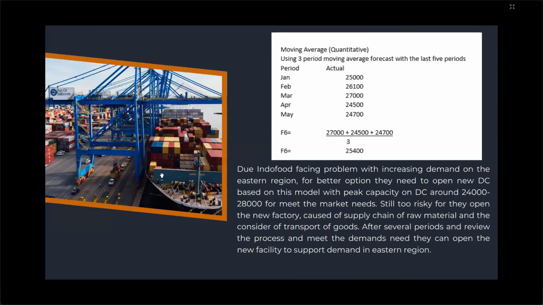Okay, and then I'm using the moving average quantitative method. I'm using a 3 period moving average forecast with the last 5 period months. This data is the assumption. So the forecast for the 6th month will be 25,400.